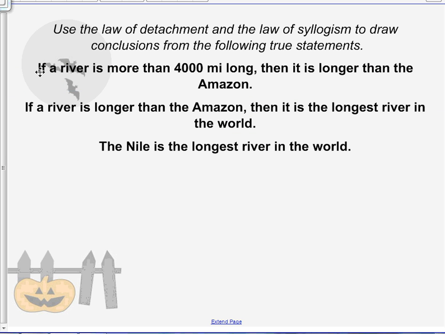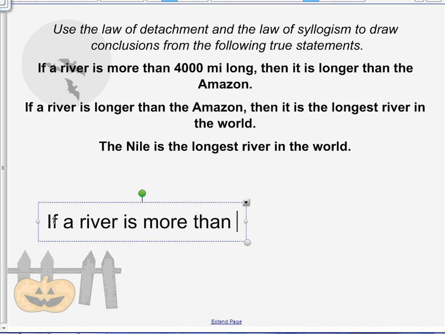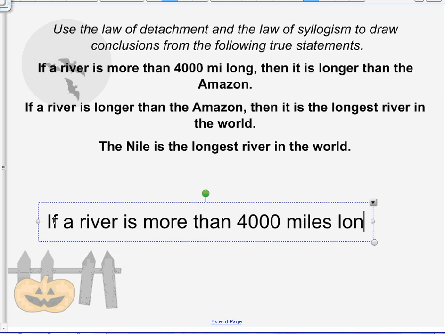So we have if a river is more than 4,000 miles long, then it is longer than the Amazon. If a river is longer than the Amazon, then it is the longest river in the world. Well, we can come up with a statement that says if a river is more than 4,000 miles long, then it is the longest river in the world.